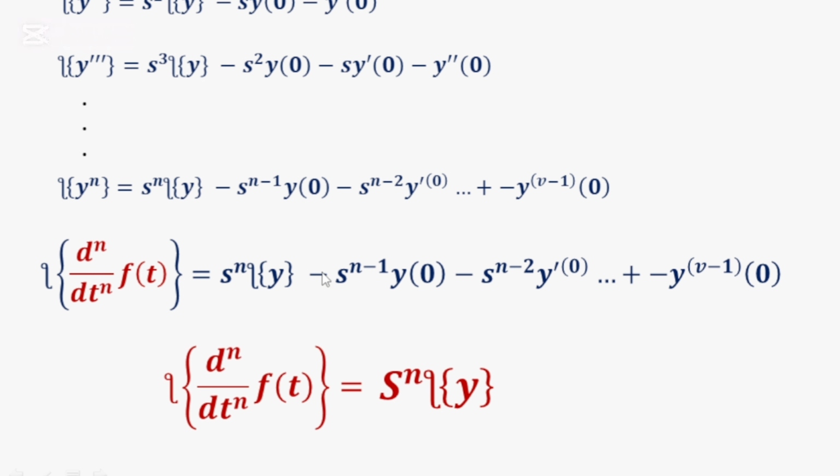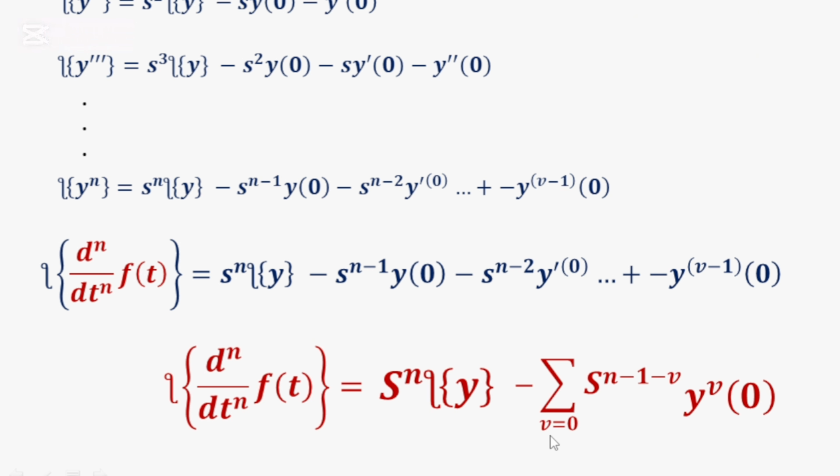Then, you know this is a series, right? Then minus a series, s raised to the power of n minus 1 minus v. Now, what is v and where is it coming from? Consider y raised to the power 0. If v is starting from 0, when v is 0, you see that I'm left with s raised to the power n minus 1, which is this first term here. When v is 1, that will be s raised to the power n minus 2, which is what I have here. So when v is 0, I will have no derivative of y, which is what I have here. When v is 1, I will have the first derivative, what I have here. So this is actually perfect for v.